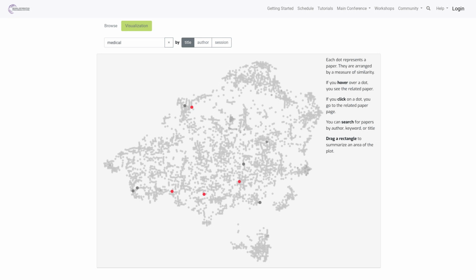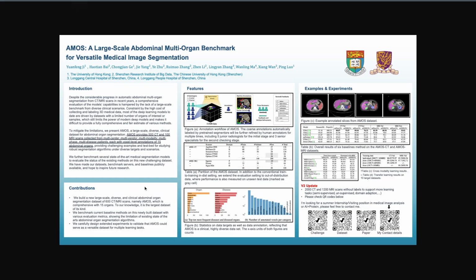So let's get started on AMOS, a large-scale abdominal multi-organ benchmark for versatile medical image segmentation by Yuanfeng Ji et al., coming from the University of Hong Kong. And their brief says a large-scale abdominal multi-organ benchmark for versatile medical image segmentation.